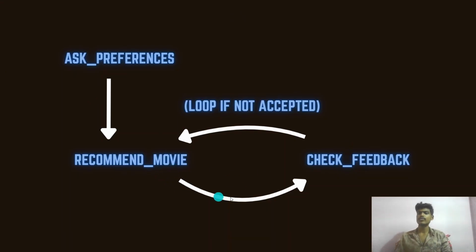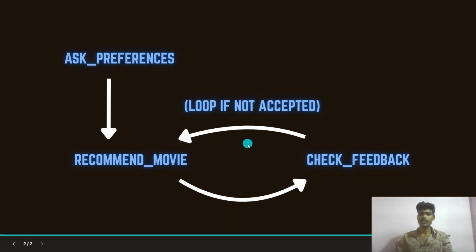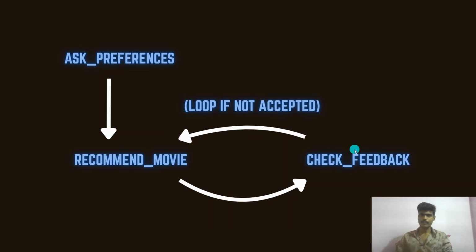That is another edge we have added, from recommend movie to check feedback. And after checking the feedback, if the user is satisfied with the response given by the agent, then the agent will stop. If not, it will loop again. It will recommend a movie again until the user is satisfied with the recommendation, by checking the feedback.